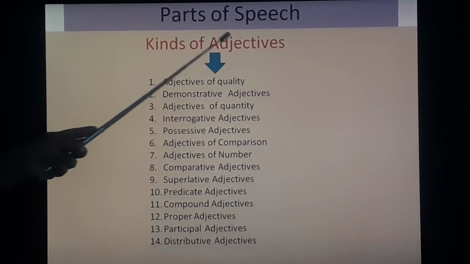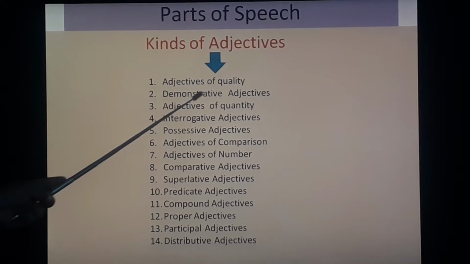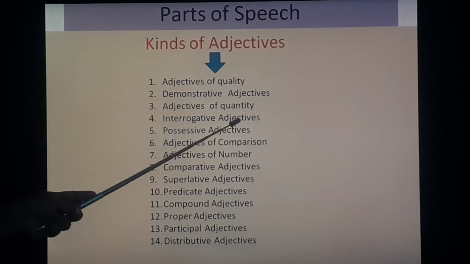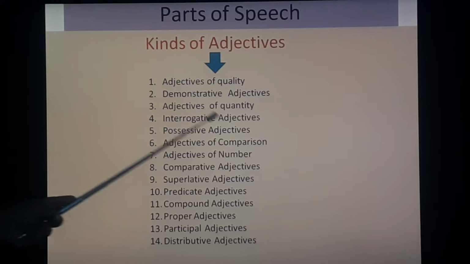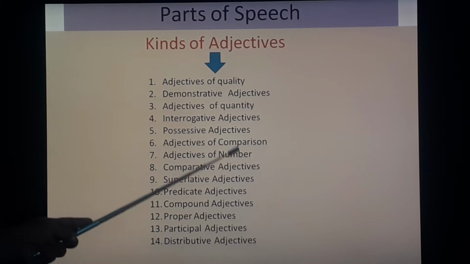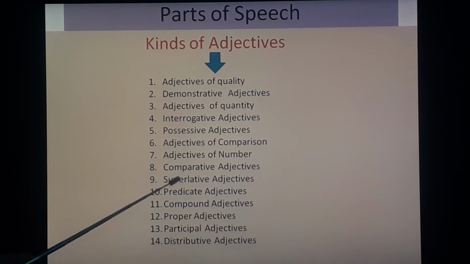So friends, first of all we will see kinds of adjectives. Adjectives of quality, demonstrative adjectives, adjectives of quantity, interrogative adjectives, possessive adjectives, adjectives of comparison, adjectives of number, comparative adjectives, superlative adjectives, predicate adjectives, compound adjectives, proper adjectives, participle adjectives and distributive adjectives.